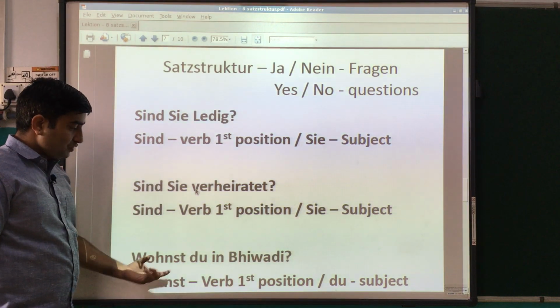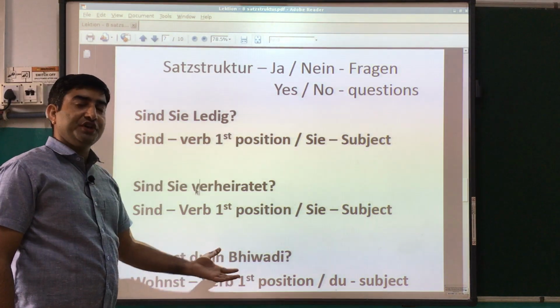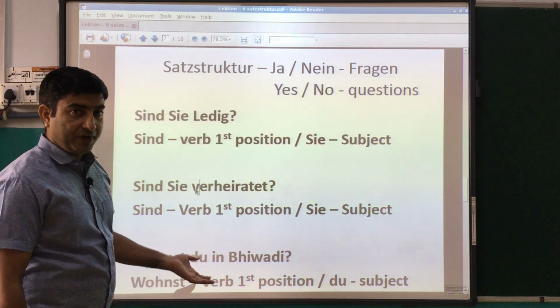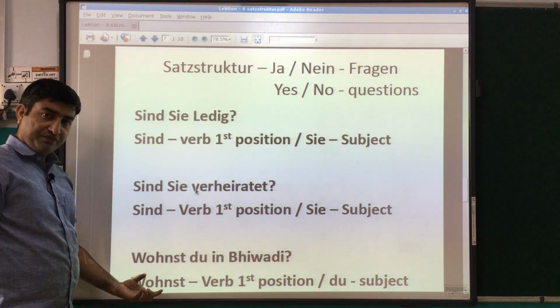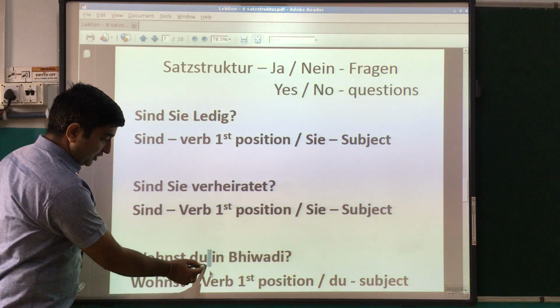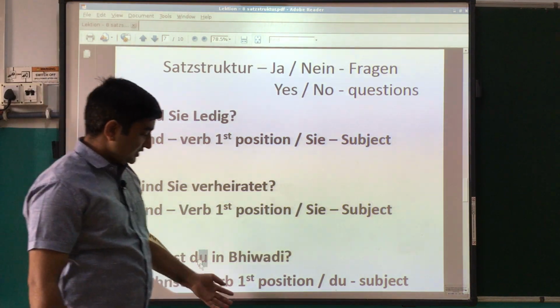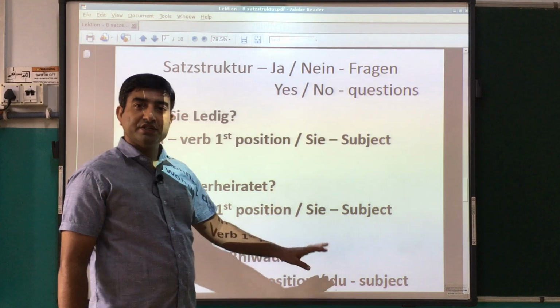Now we have wohnst du in Bhiwadi. Wohnst du in Bhiwadi means are you living in Bhiwadi. So wohnst is again the verb conjugated according to the personal pronoun du, which means you, and it is on first position, and then du is the subject.